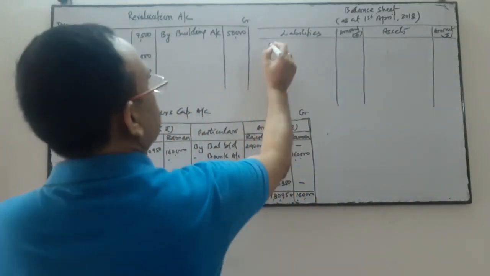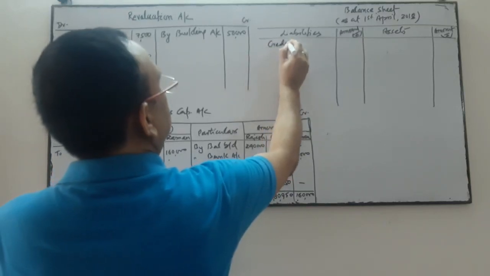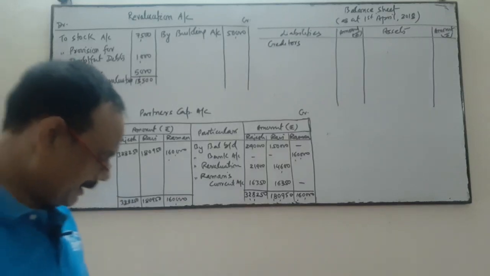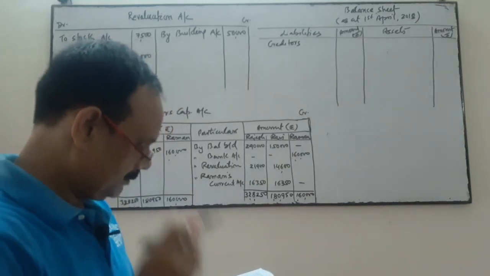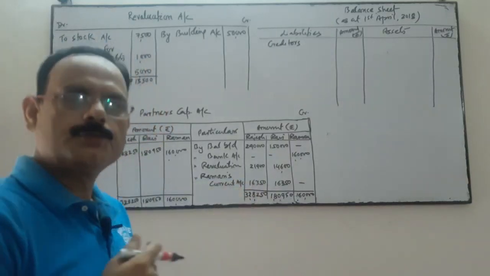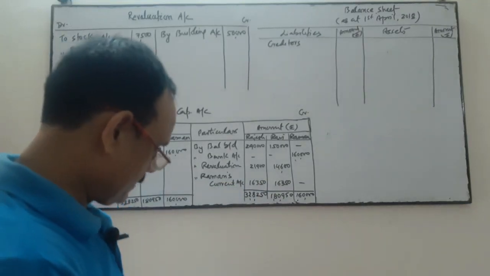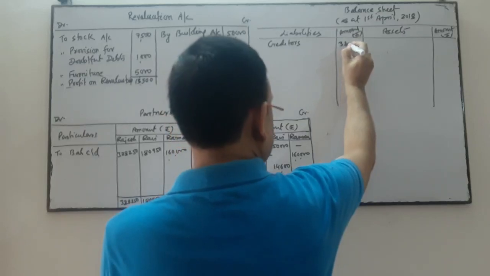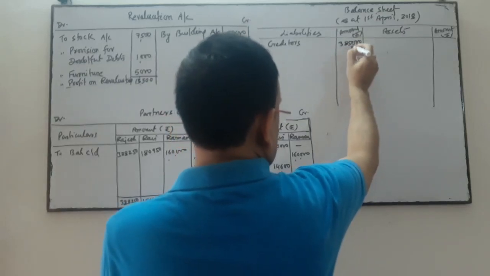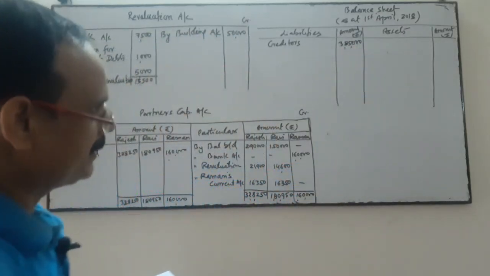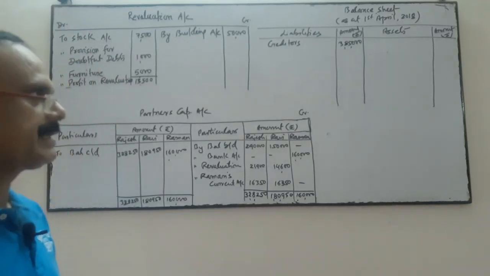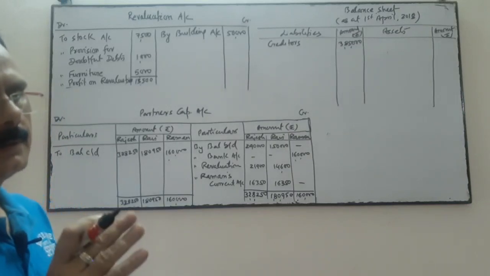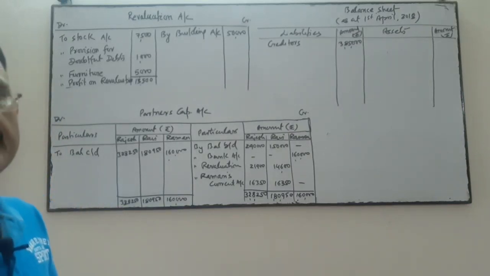Liability side, creditors. Creditors given in the balance sheet are 3,85,000 and there is no increase or decrease in creditors, so creditors will reflect as it is, as given in the old balance sheet.